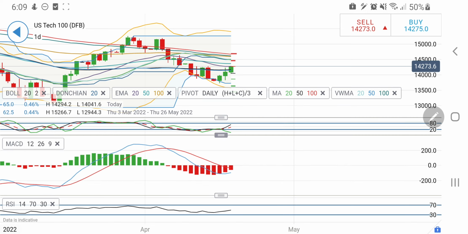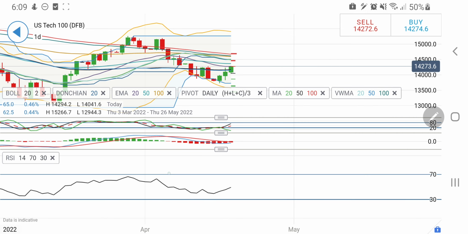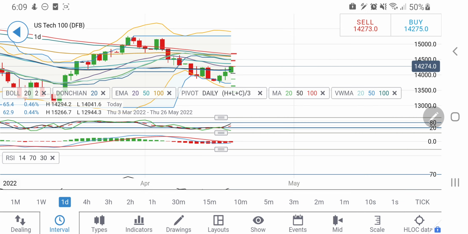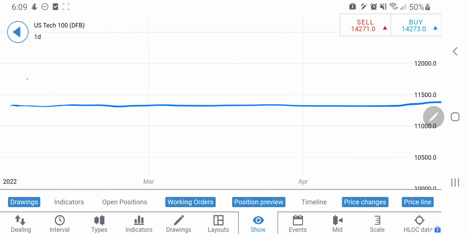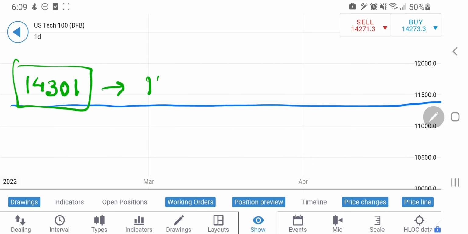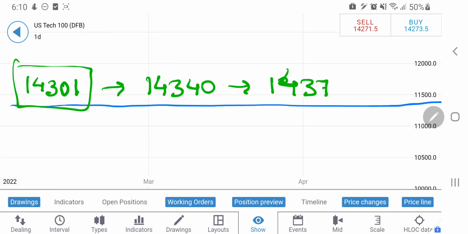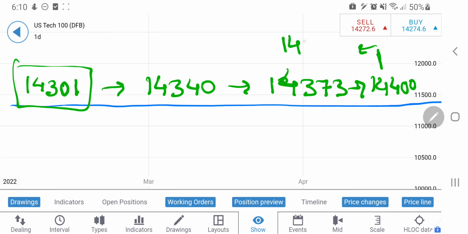Daily stochastic is now again looking upwards here. MACD is trying to converge for a crossover, and RSI is not showing any signs. So considering this, let me give you the trading levels. When we talk about a long, you can take a long entry at 14301, where you can expect 14340 as the next target, and beyond that 14373 and 14400.